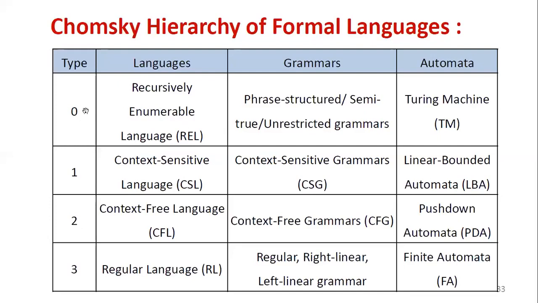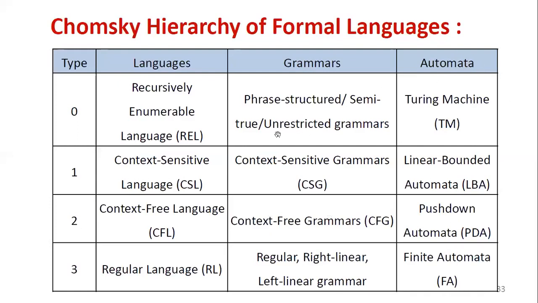Type 0 language is recursively enumerable language. Its grammar is phrase structured, semi-Thue or unrestricted grammar. It has 3 names, which are alternatives, but the definition is unique. Phrase structured grammar, semi-Thue or unrestricted grammar, any name is the same. Then the automata, acceptor or recognizer is the Turing machine. Automata means these are all machines, models.